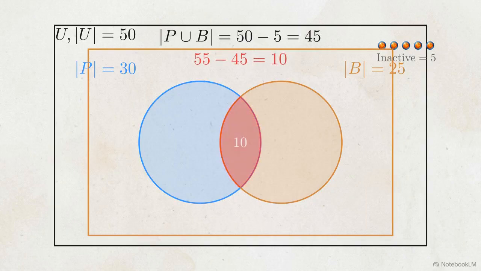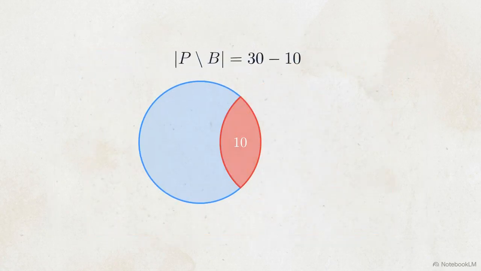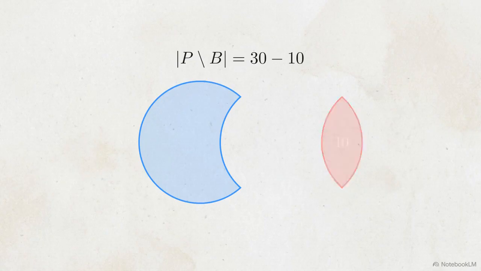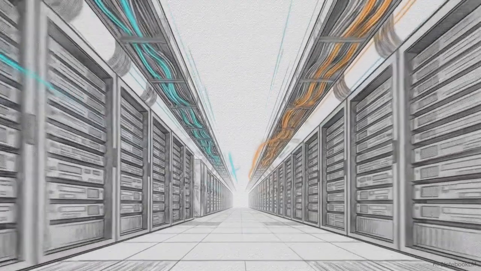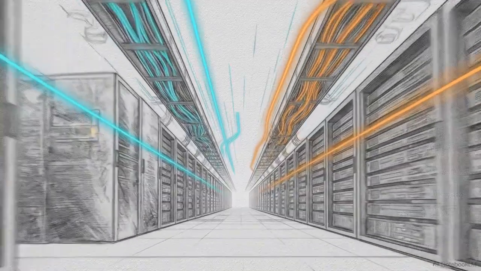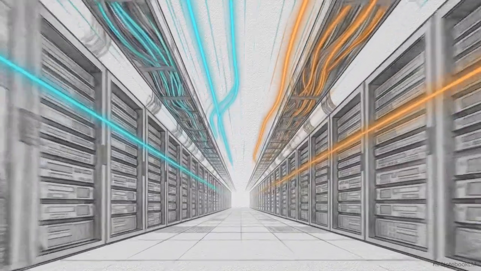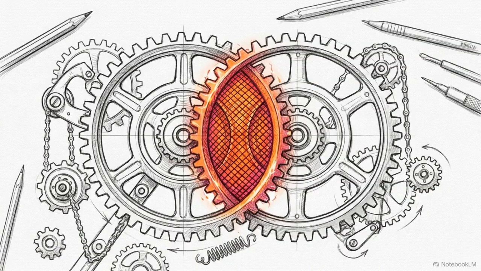With the intersection mapped, we can query specific data, like finding students taking only physics. Applying set difference, we subtract the 10 intersection students from the 30 total physics students. This leaves a verified 20 in the isolated physics crescent. This spatial deduction allows us to programmatically reverse engineer missing variables and clean overlapping datasets. Set theory provides the computable architecture required to master infinite data. Through comprehension pipelines and geometric operations, it transforms mathematical categorization into an active processing system.